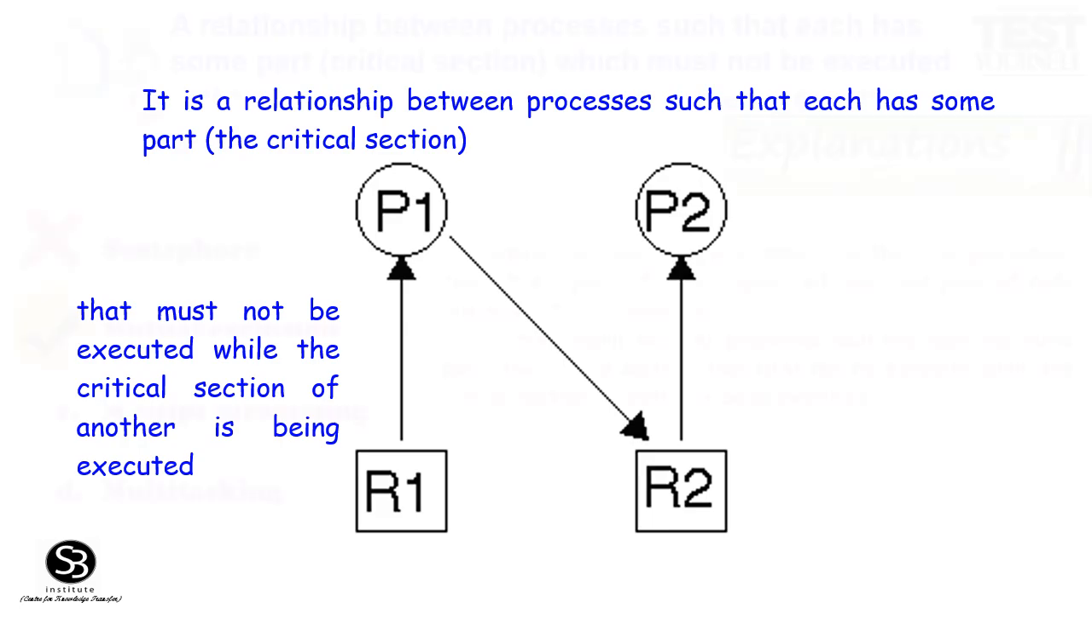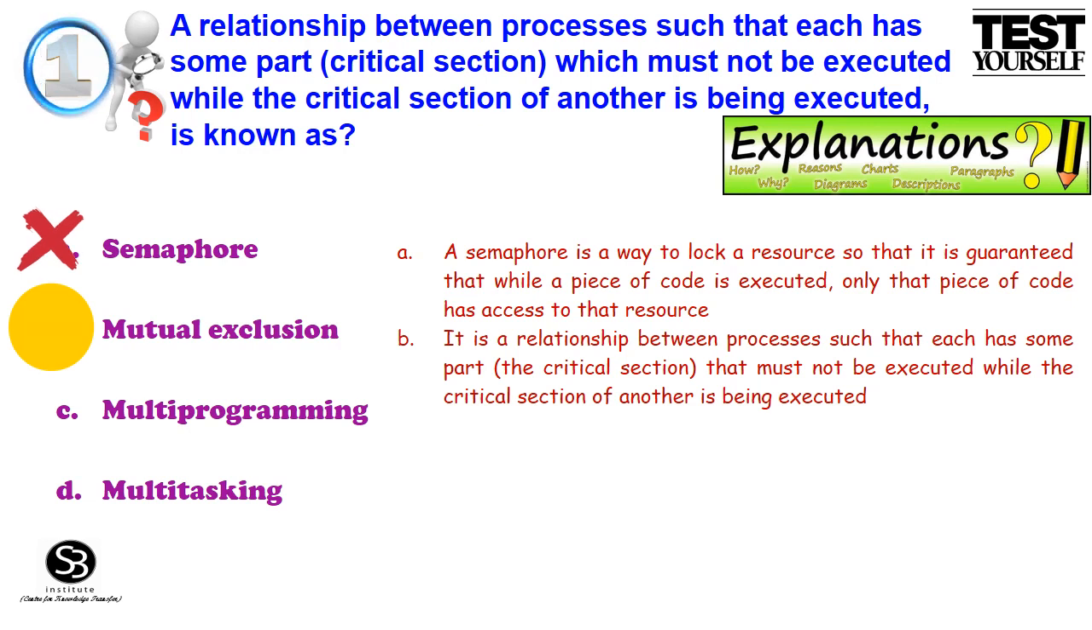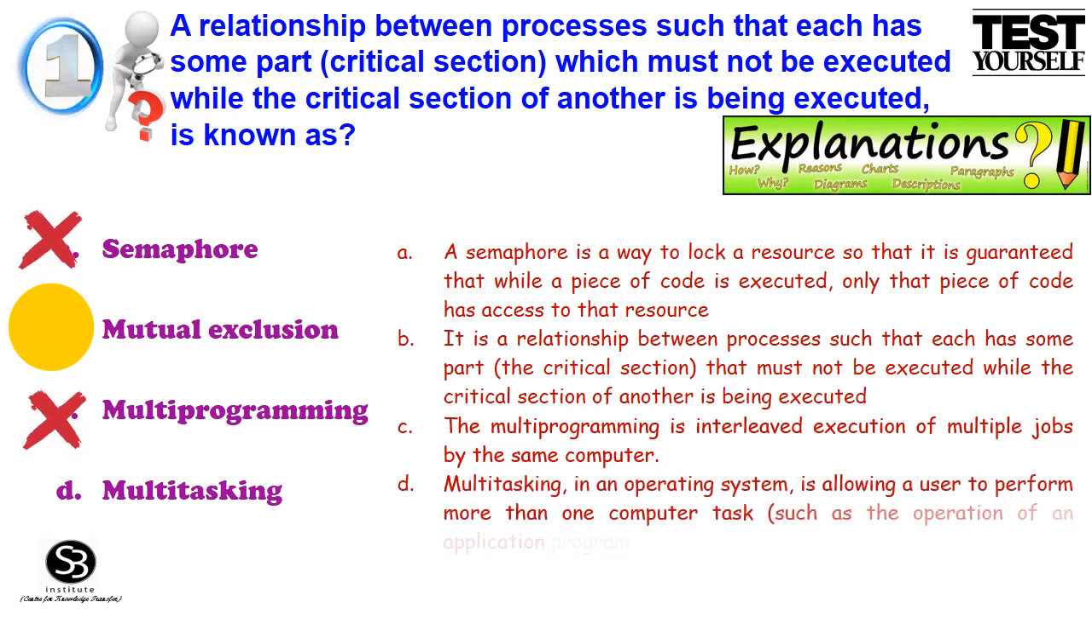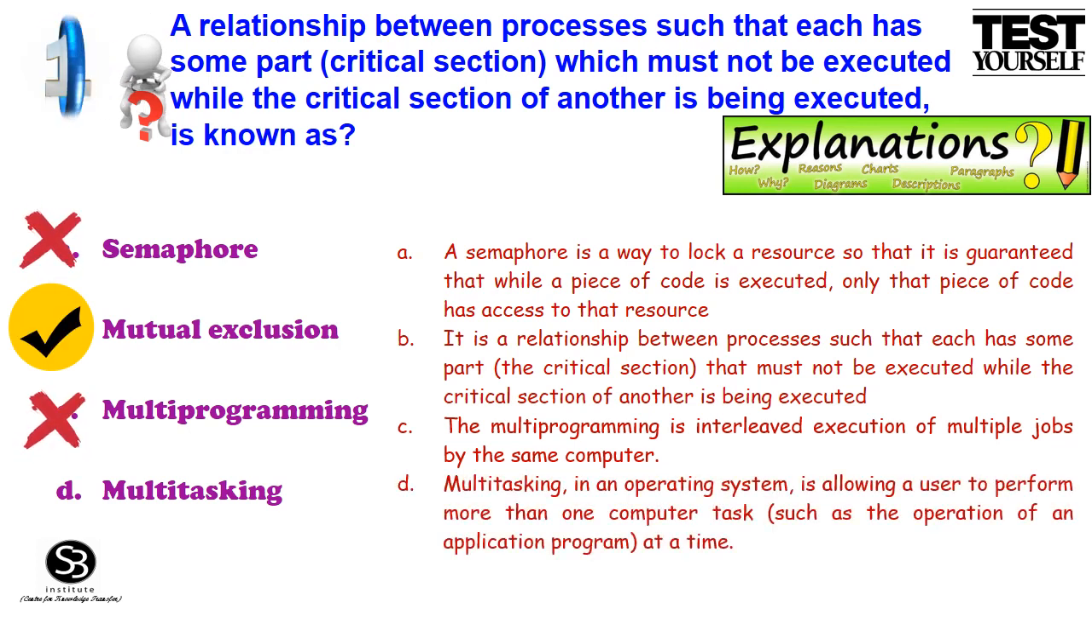Option C, multi-programming. The multi-programming is interleaved execution of multiple jobs by the same computer. Option D, multitasking. Multitasking in an operating system is allowing a user to perform more than one computer task, such as the operation of an application program at a time. Hence, option B, mutual exclusion is a suitable answer.